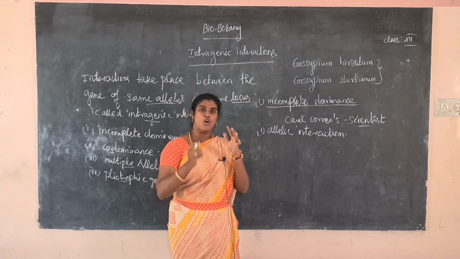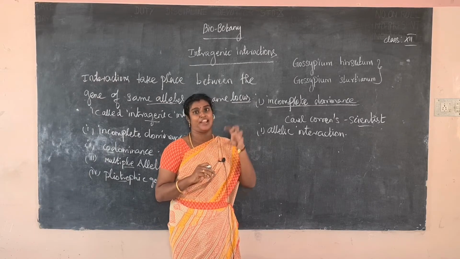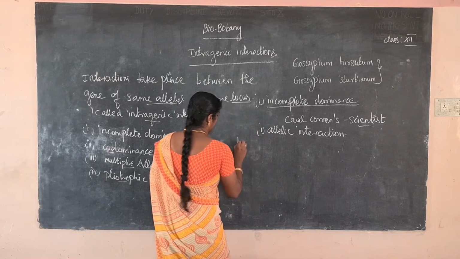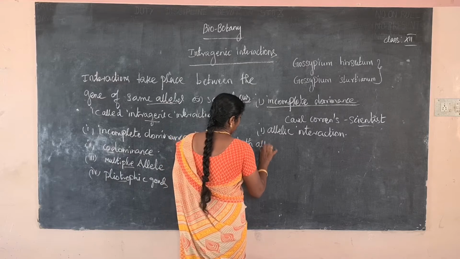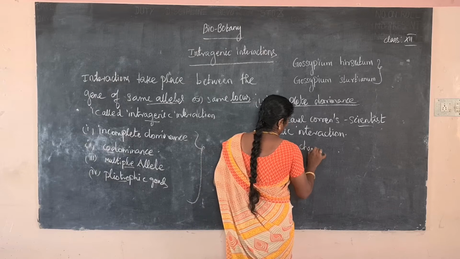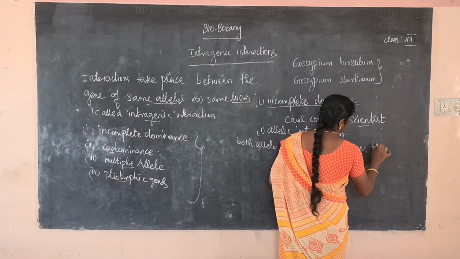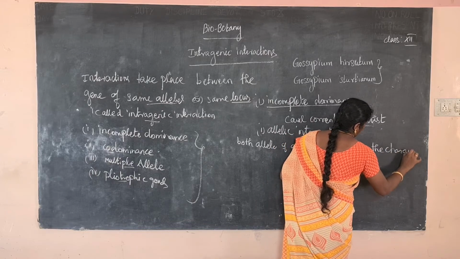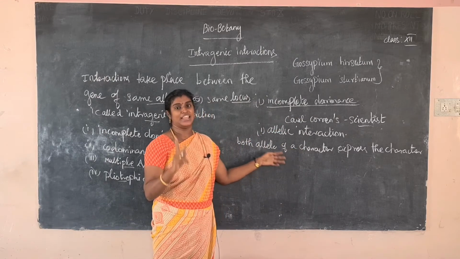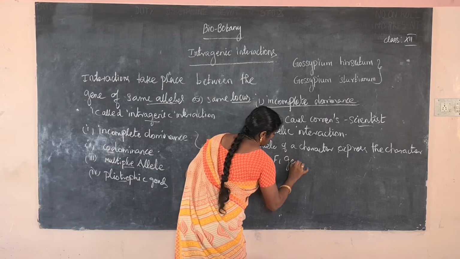Next, both alleles of a character express their character in the F1 generation. In which generation? In the F1 generation.